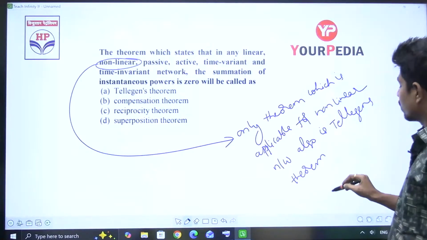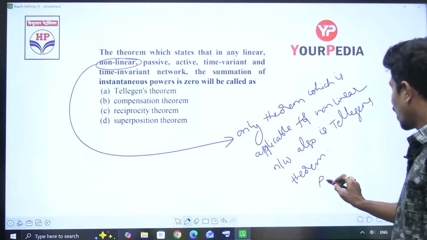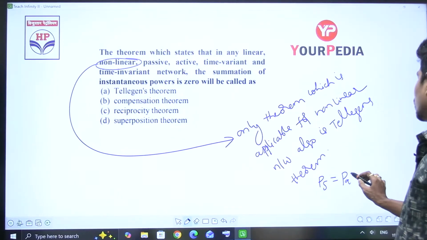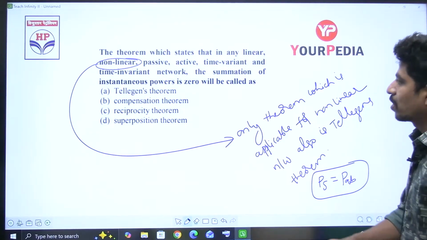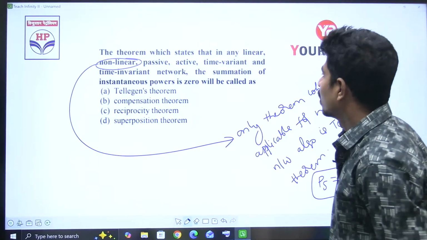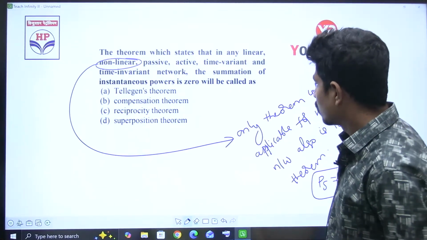What Tellegen's theorem says is power supplied is equal to power absorbed. The summation of instantaneous powers is equal to 0 is called Tellegen's theorem.